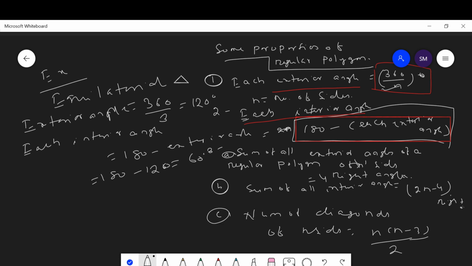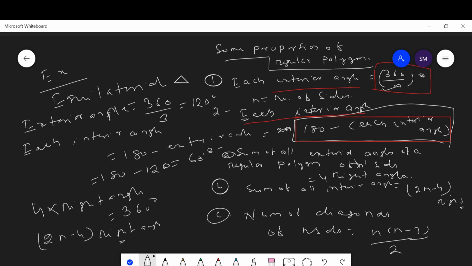Then the property: the sum of all exterior angles is 4 right angles, 4 into right angles, which is equal to 360 degrees. Then the next property says that the sum of all interior angles is 2n minus 4 right angles.